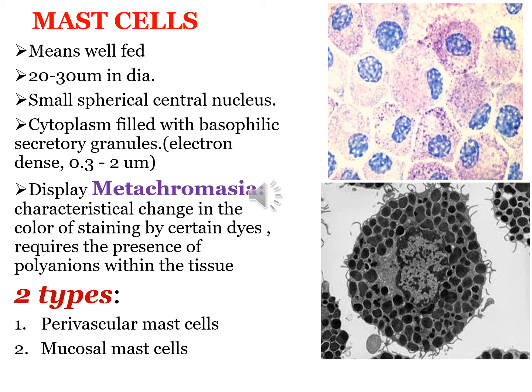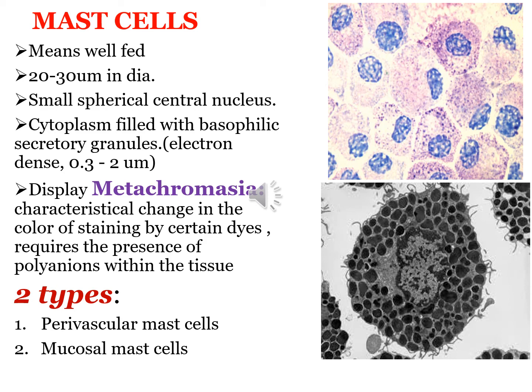The granules are poorly preserved by common fixatives, so mast cells are frequently difficult to identify. But the feature of metachromasia belongs to the mast cells. They change the color of the dyes from blue to purple to red, and this is because of the polyanions present in them, the high acidic content of the sulfated GAGs in them.